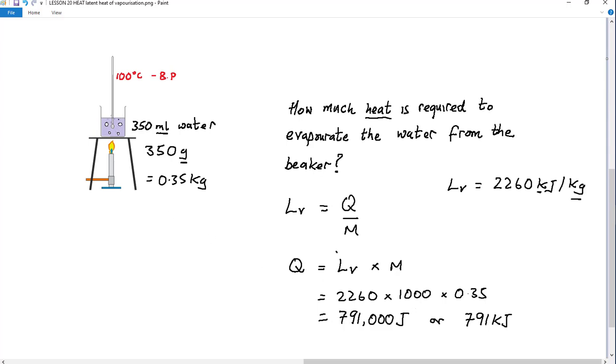So to boil all that water, to evaporate all that water once it started boiling, requires 791 kilojoules.